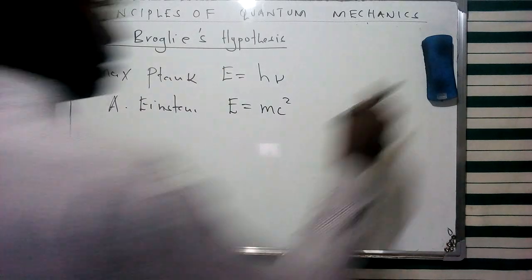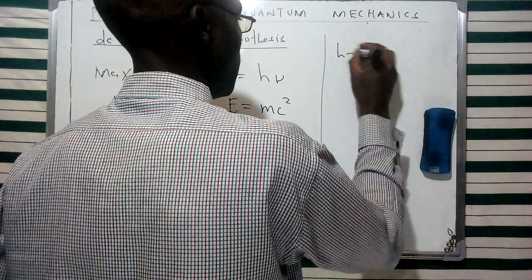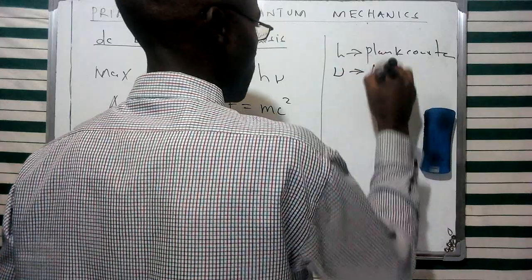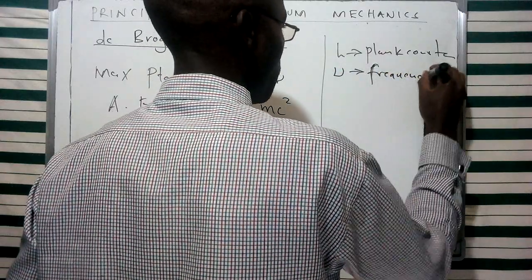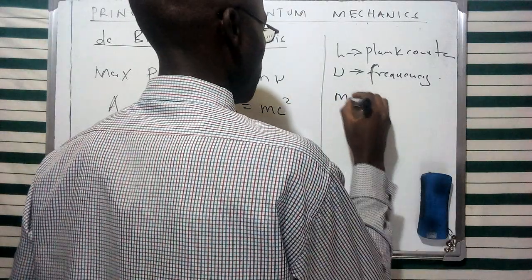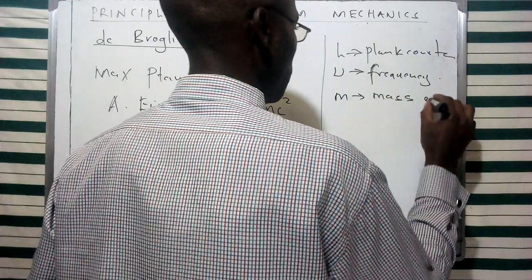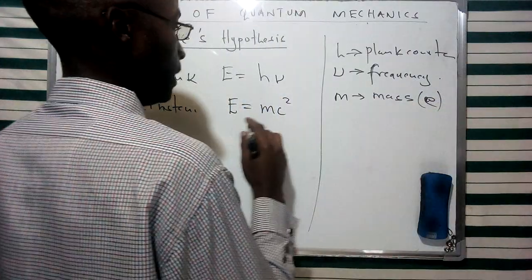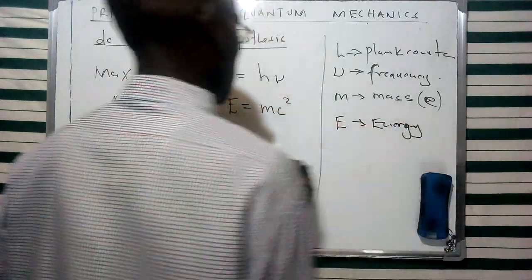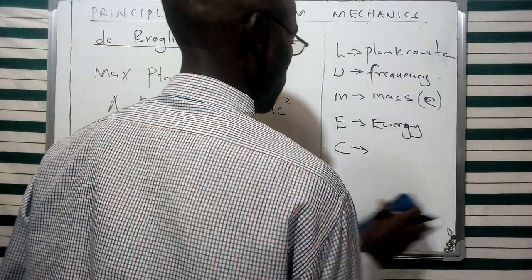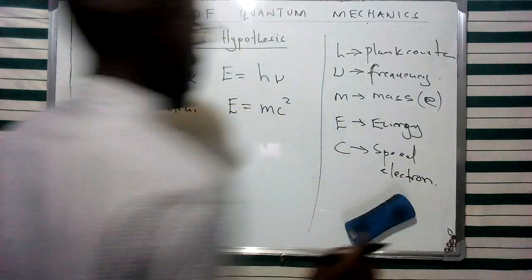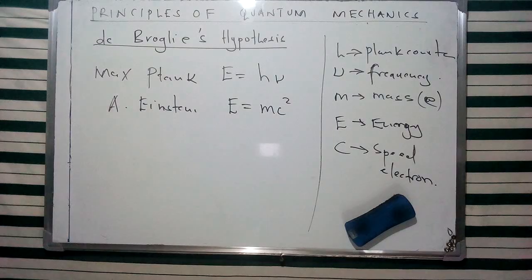Here h represents Planck's constant, ν represents the frequency of the particle, which we are considering to be an electron in this case, m is the mass of the electron, E is the energy of this electron, and lastly, c represents the speed of this electron, or perhaps a photon, as described from Max Planck's quantum theory.